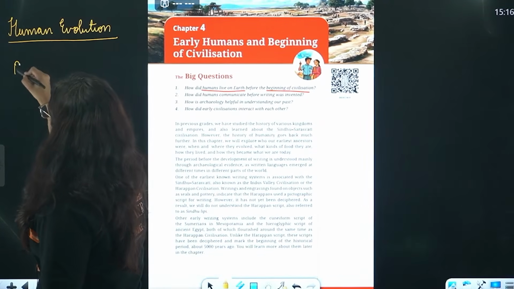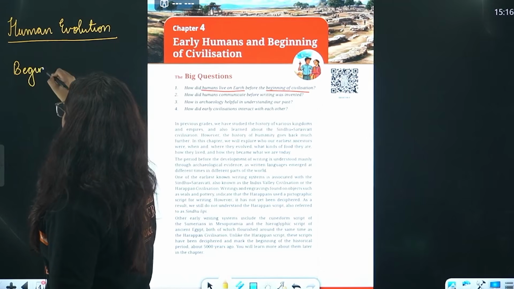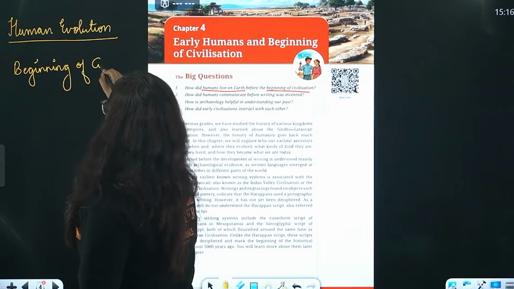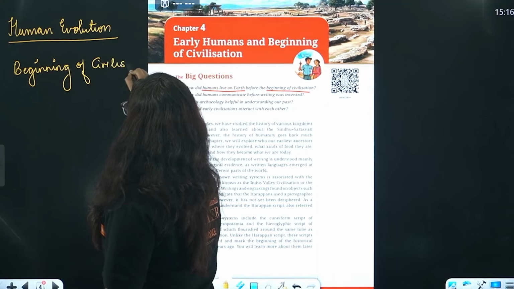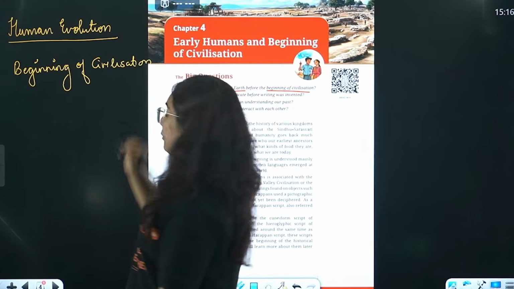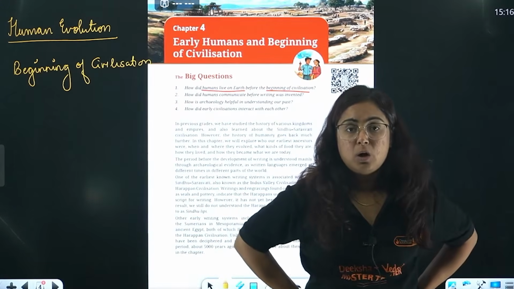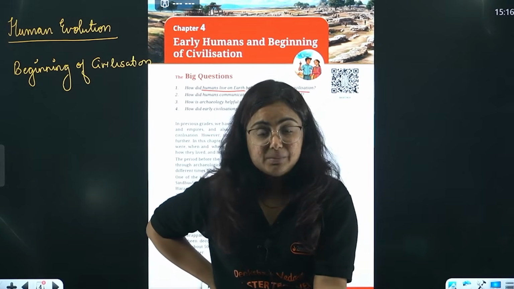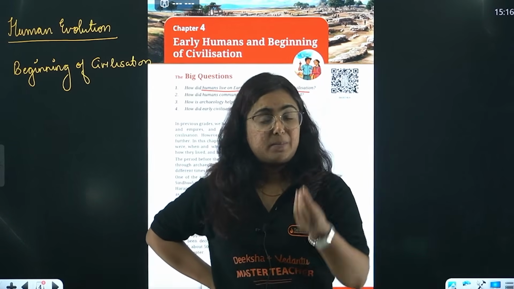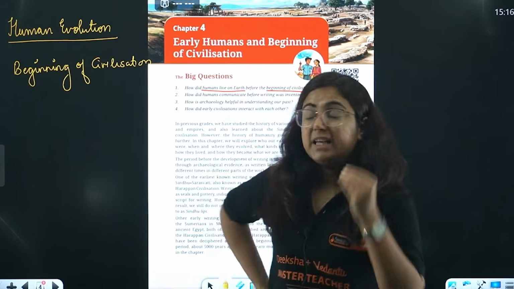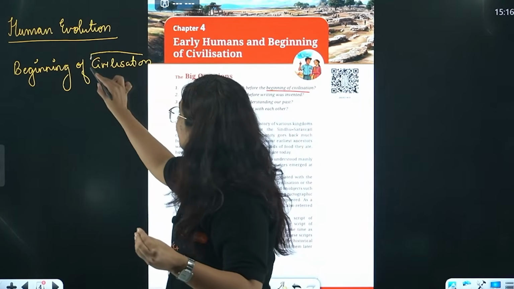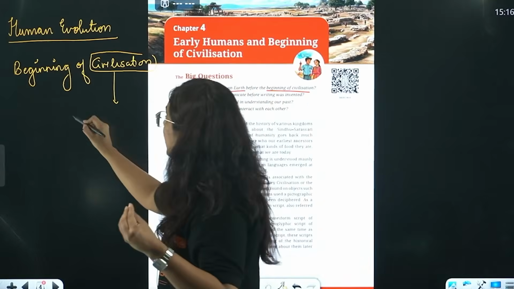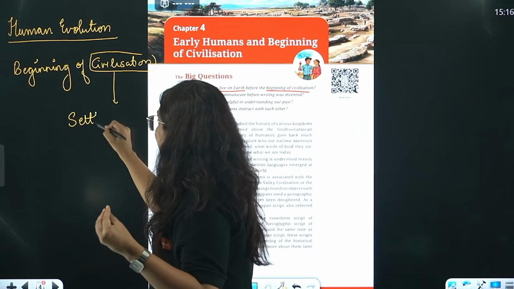And then it talks about a word, that is, beginning of, right? Beginning of what, beta? Beginning of civilization. See, when we talk about our human ancestors, do you feel that they were civilized? No, because they came from what? They came from monkeys, from animals, and hence their behavior was dependent on that. But eventually what happened? They became civilized. And what I mean by civilization, beta, is that they have a settled life.